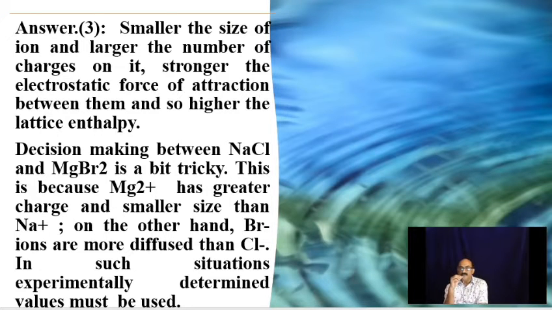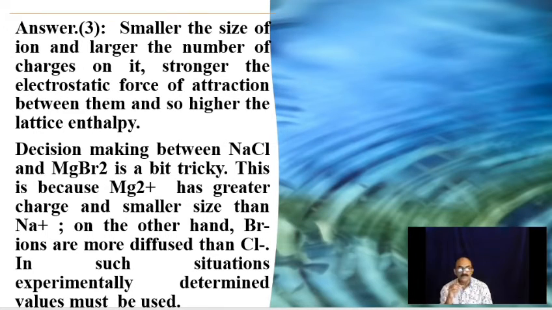The smaller the size of the ion and the larger the number of charges on it, the stronger the electrostatic force of attraction between them, and so the higher the lattice enthalpy. Decision making between NaCl and MgBr2 is a bit tricky. This is because Mg2+ has greater charge and a smaller size than Na+. On the other hand, Br minus ion is more diffuse than Cl minus. In such a situation, experimentally determined values must be used to decide.